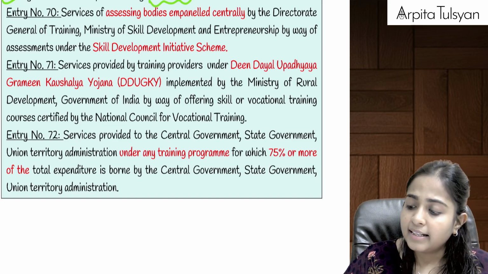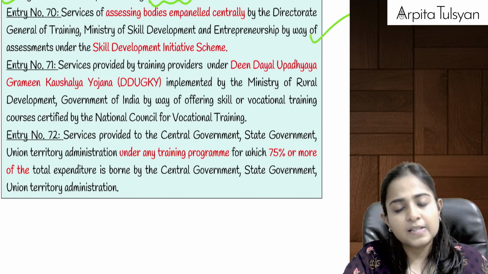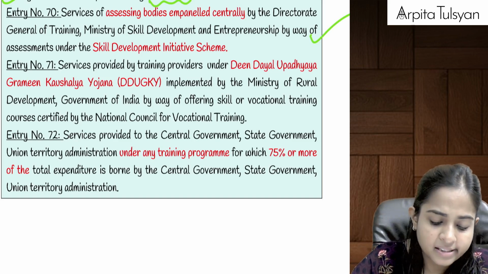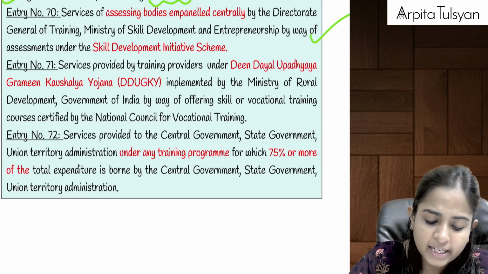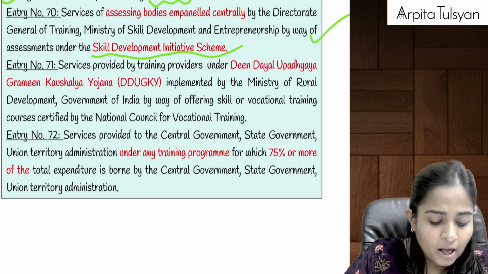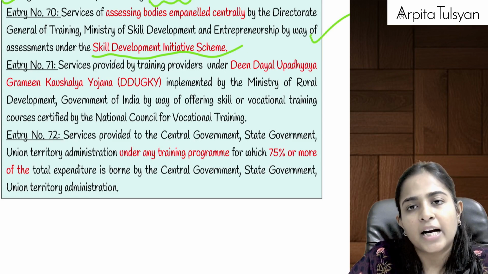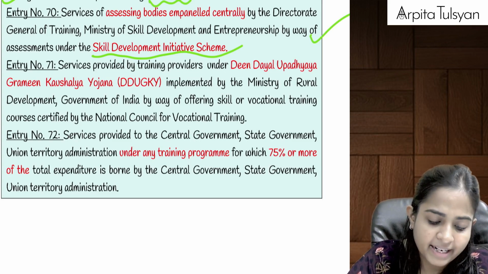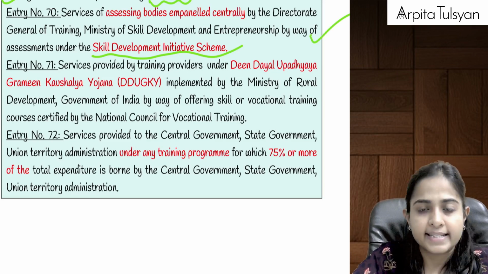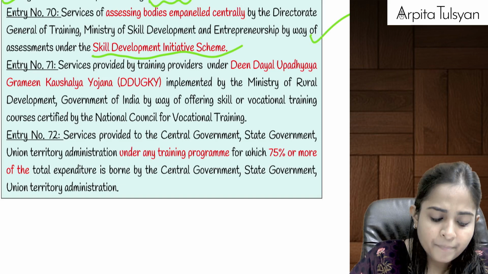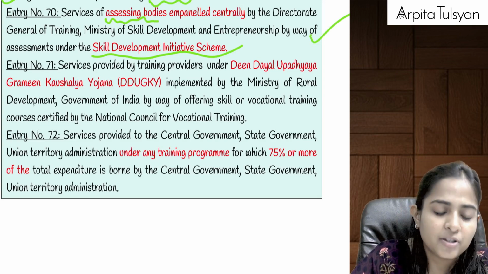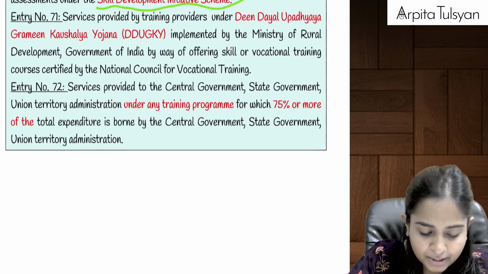Okay, then going to the last 3 points, services of assessing bodies empaneled centrally by the DGT, Ministry of Skill Development and Entrepreneurship, by way of assessment under the Skill Development Initiative Scheme. Now let's say the government wanted to start this scheme called the Skill Development Initiative Scheme, means the government wanted to set up some bodies who will do the skill assessment. So any services of assessing bodies, who are going to check your skills, which are empaneled by the ministry of the government, those services will be totally exempted from GST.